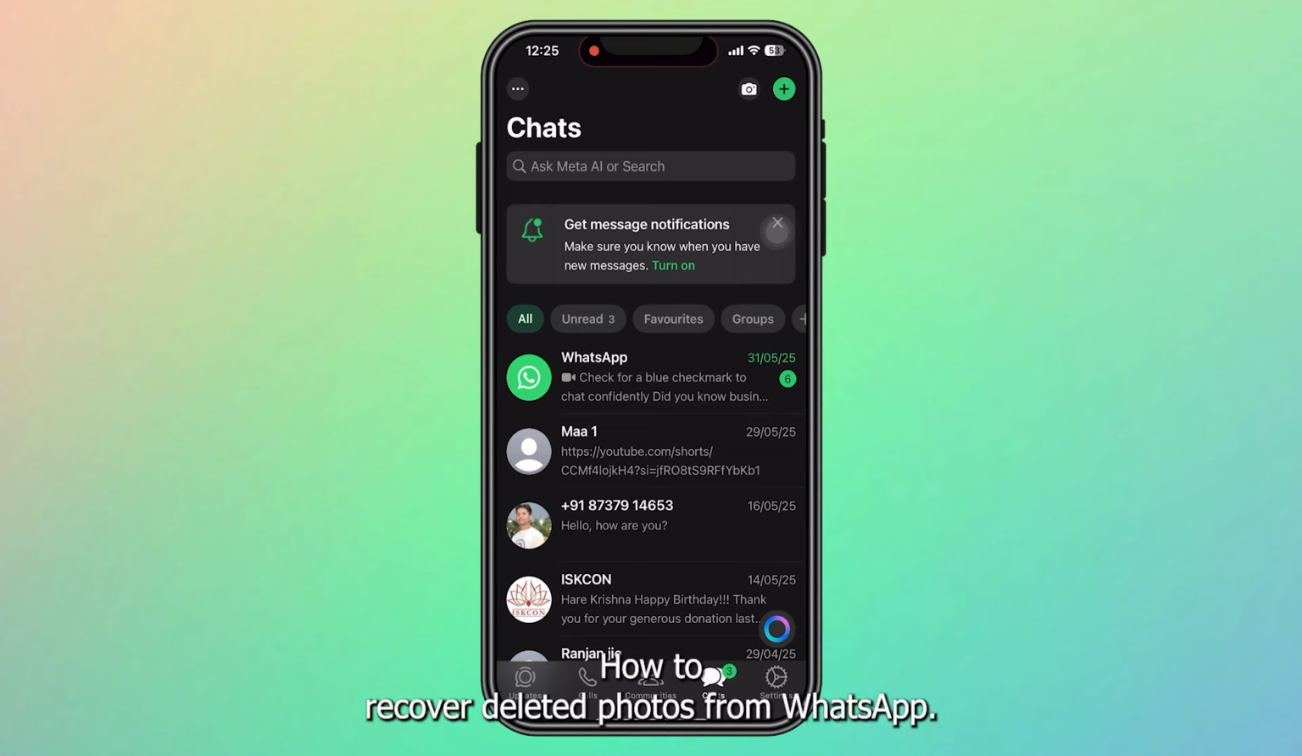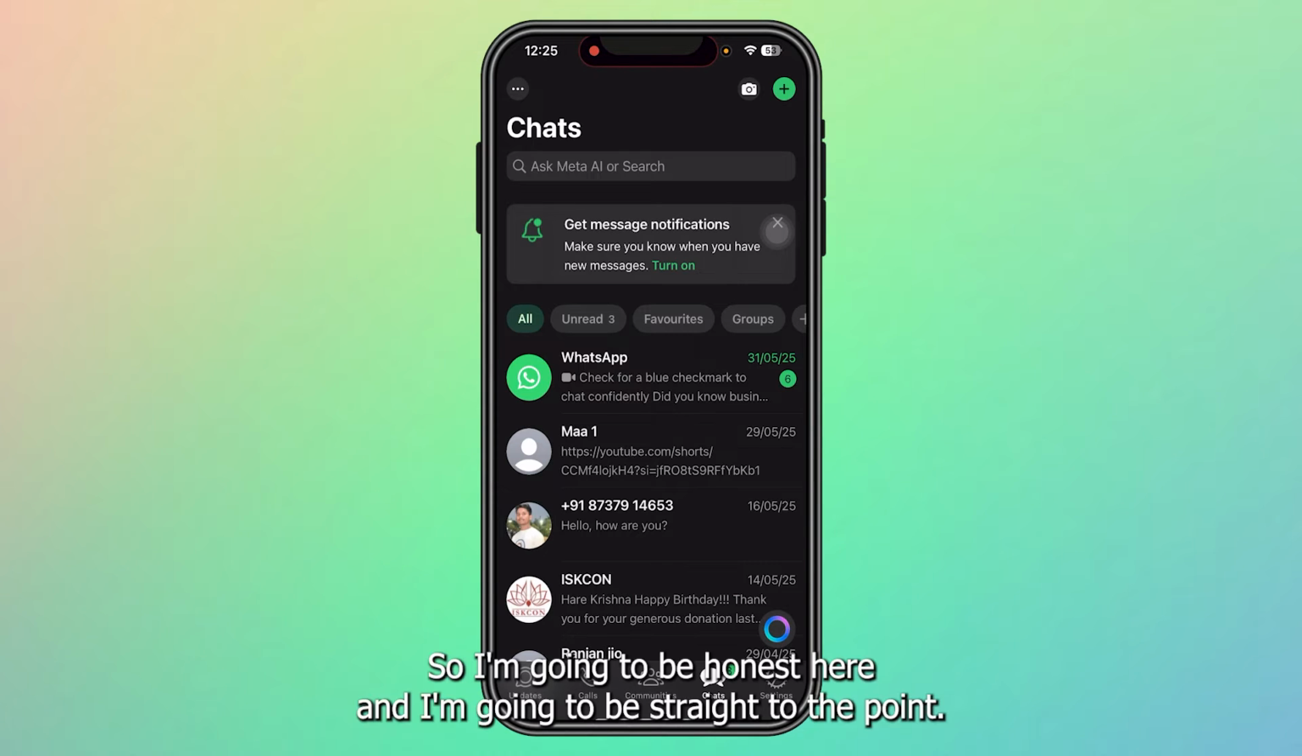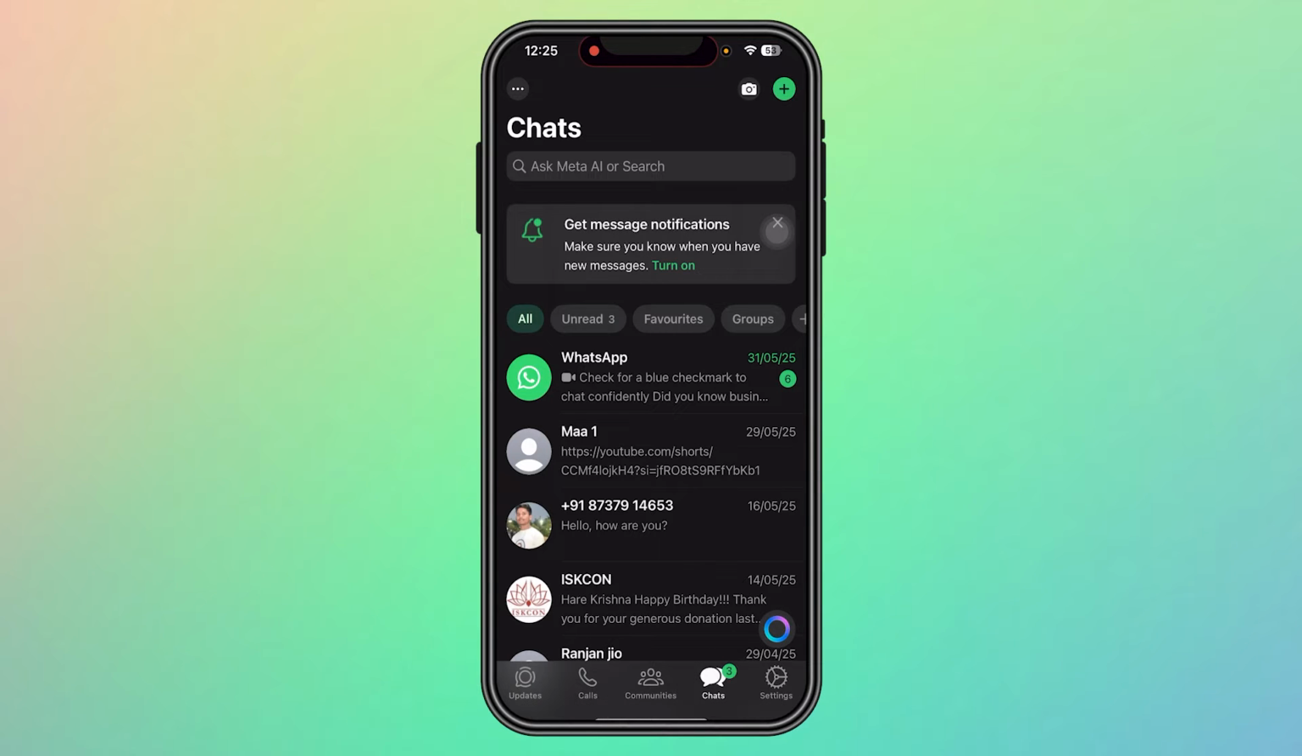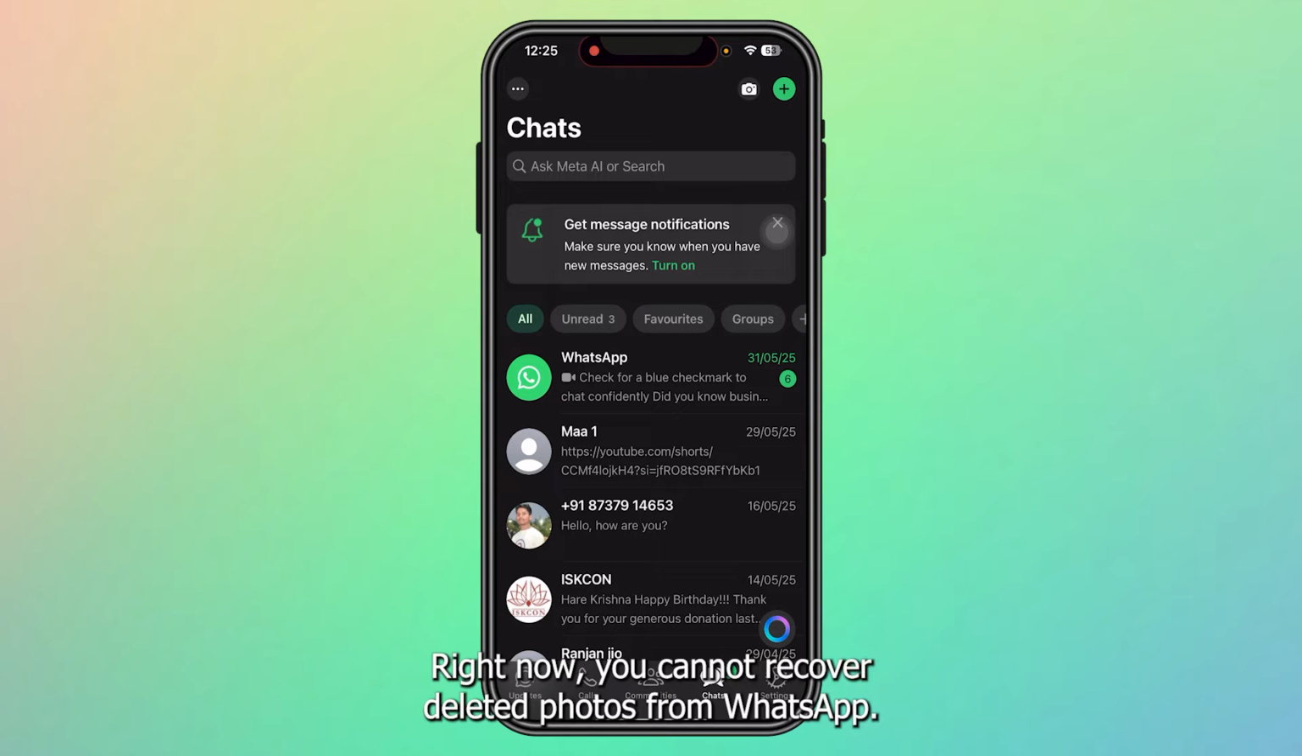How to recover deleted photos from WhatsApp. So I'm gonna be honest here, and I'm gonna be straight to the point. Right now you cannot recover deleted photos from WhatsApp.